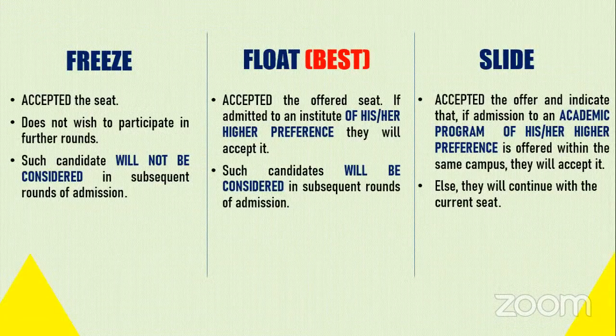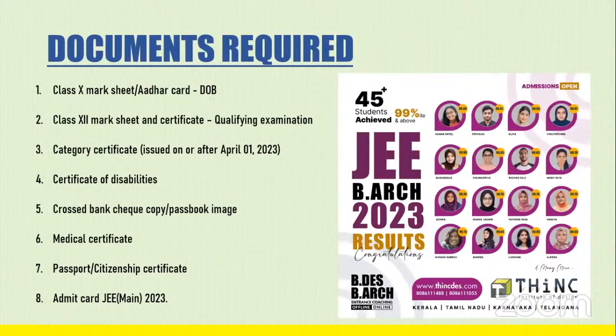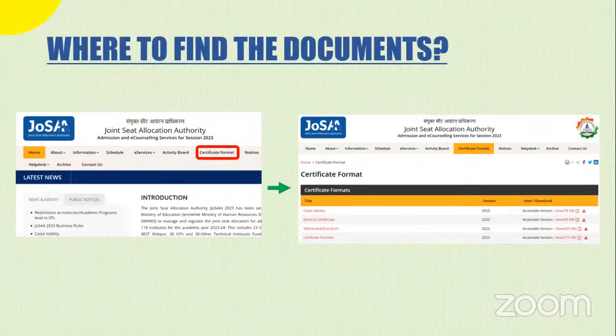Now, once you get a seat, you will be given the options of freeze, float, and slide. We had already discussed this. Float is the best option that you can give. So you will be considered for higher options also. Then these are the list of documents. We'd already discussed this. Again, go to find these documents.